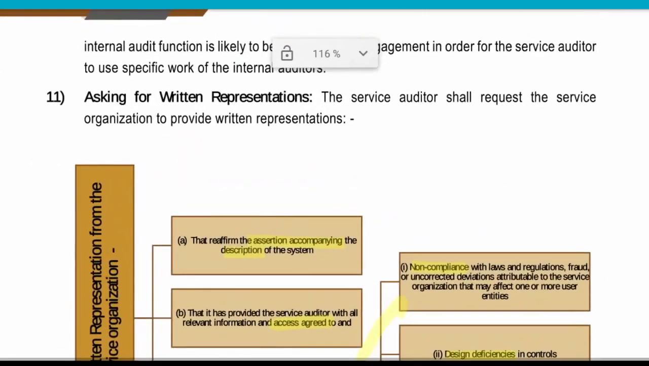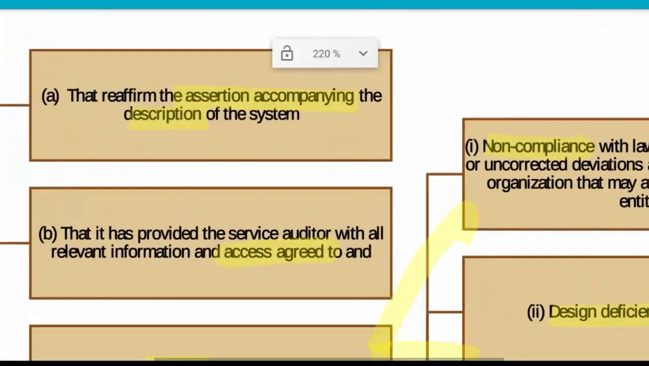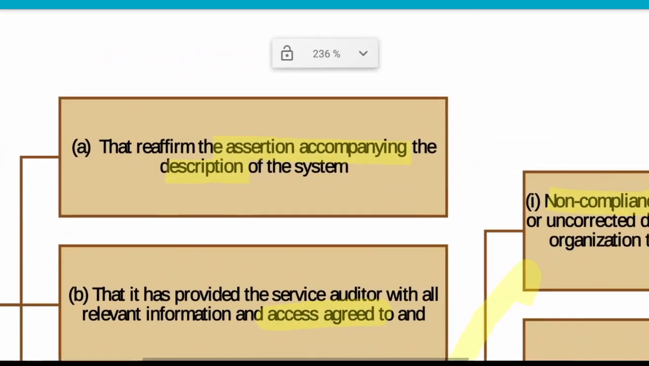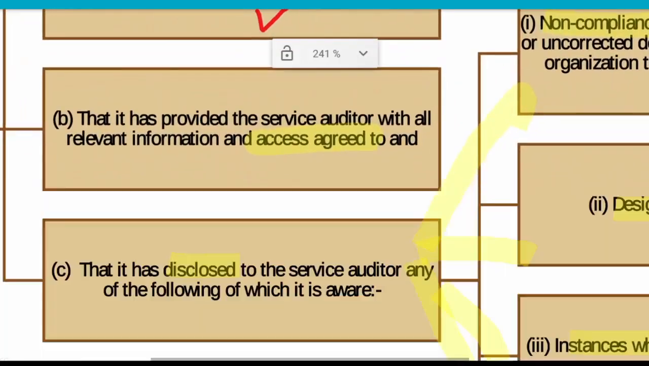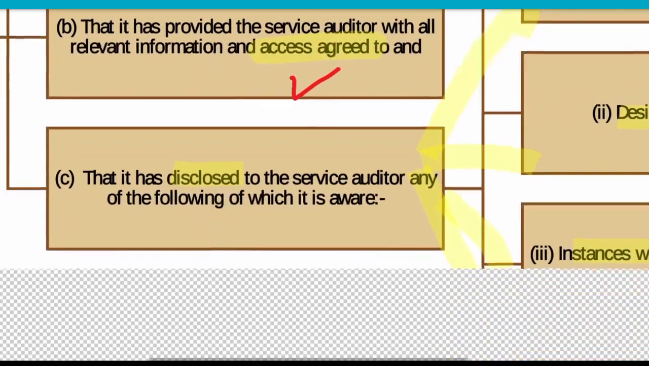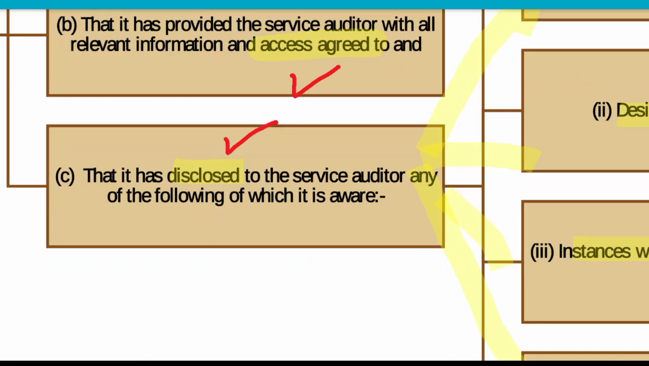Then we will ask for a written representation. What written representation will we ask for? We will affirm that the assertion accompanied the description of the system, that whatever assertions are there, they are as per the description. Then we will also see that the service auditor is able to get all the access, and then a disclosure will be there.